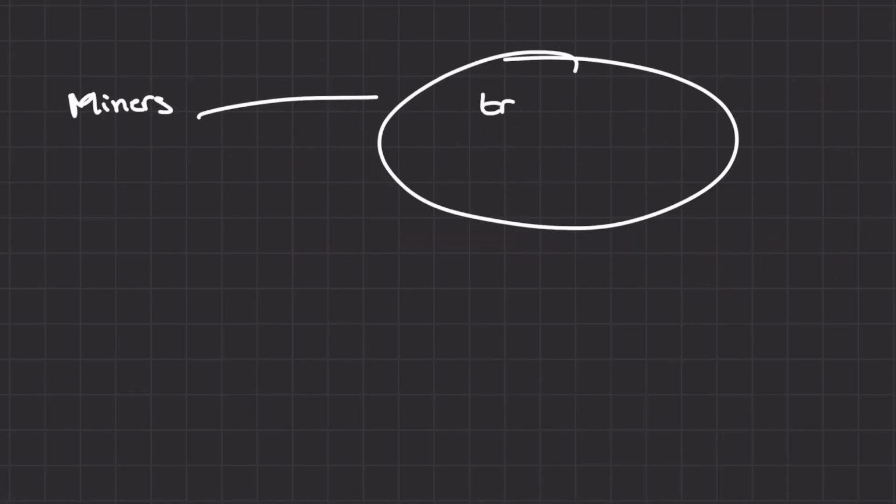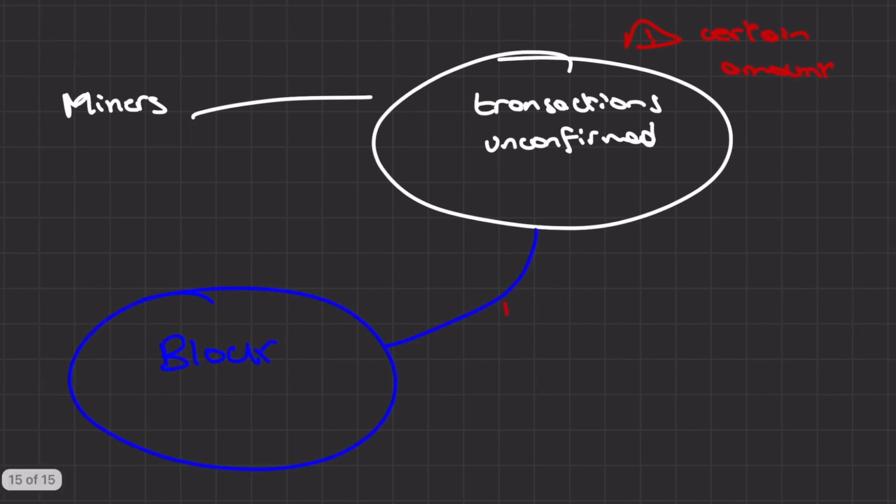Miners watch the network for broadcasted transactions, and as soon as they see one, they add it to their pool of unconfirmed transactions. Since most blockchains only allow a certain amount of transactions per block, miners have to choose which ones they pick, likely the highest fees.